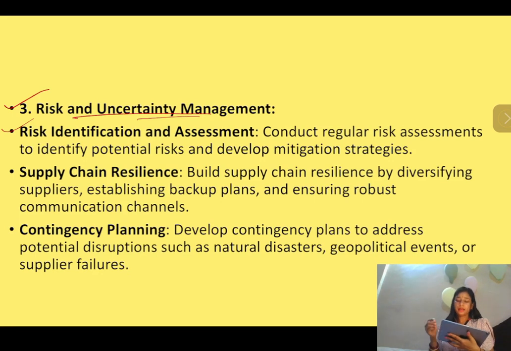Means you can suggest the company that it should have a regular risk assessment, है ना. उनका risk assessment जो है वो regular होना चाहिए, so that the risk can be identified before it creates some damage. Okay, so that potential risk can be identified and mitigated well before it occurs. तो रेगुलर रिस्क असेसमेंट होना चाहिए.